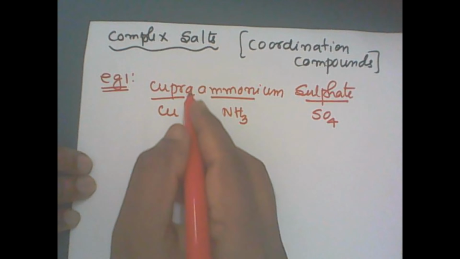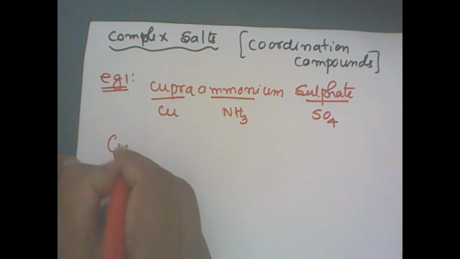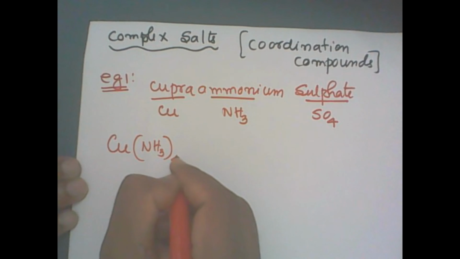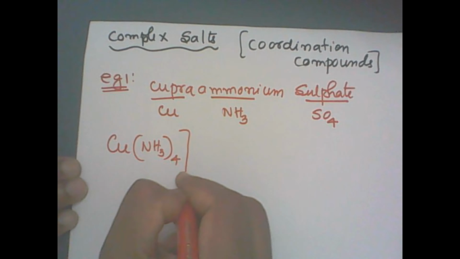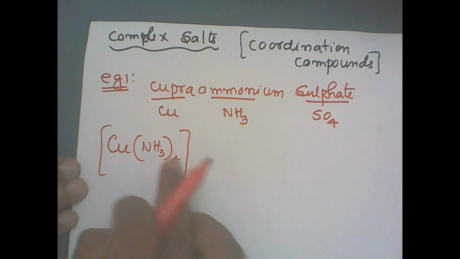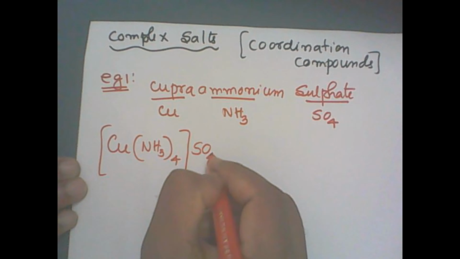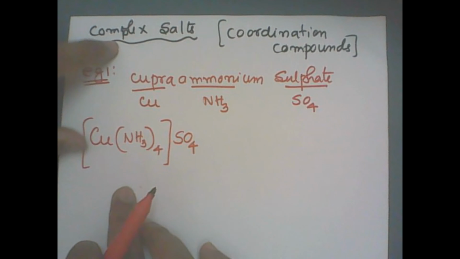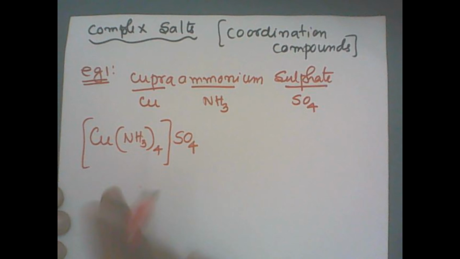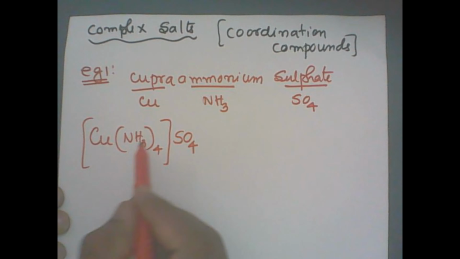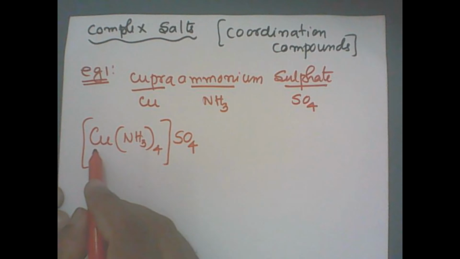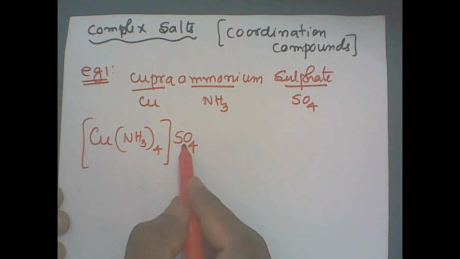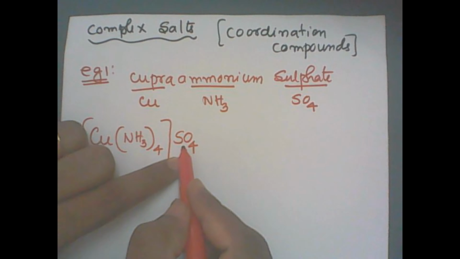The formula of cuprammonium sulfate is Cu, then ammonia NH3 written four times, put inside a square bracket, with a round bracket, and then SO4. This is a complex salt and a coordination compound. Remember, we write a square bracket and round brackets. There is a metal atom and some molecules inside, and outside the square bracket we have got some ion.